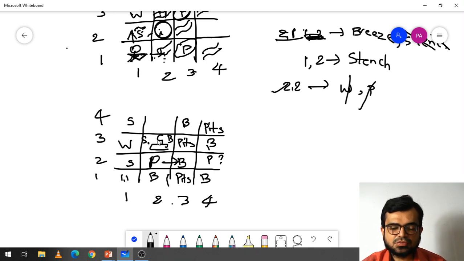When it tries another option, it receives the gold, and as it receives the gold, it can also kill the Wampus. When the person reaches this location, the person doesn't know whether the Wampus is here, but it can come to know that the Wampus is here only.